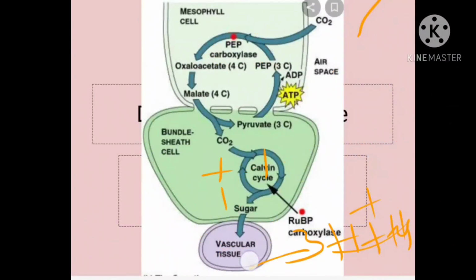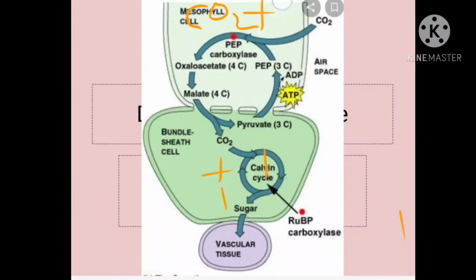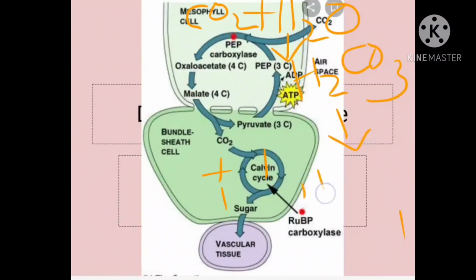I will repeat again. This is taking place in the mesophyll. Carbon dioxide is reacting with water. This process we are not writing, and they are forming carbonic acid. This carbonic acid is immediately dissociating into H plus and HCO3 minus ions. So these are the two compounds formed. This HCO3 minus is accepted by PEP.